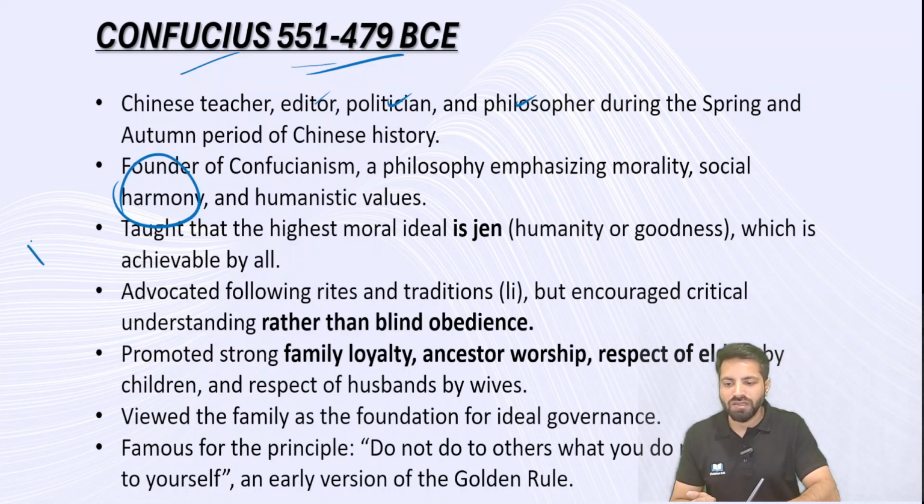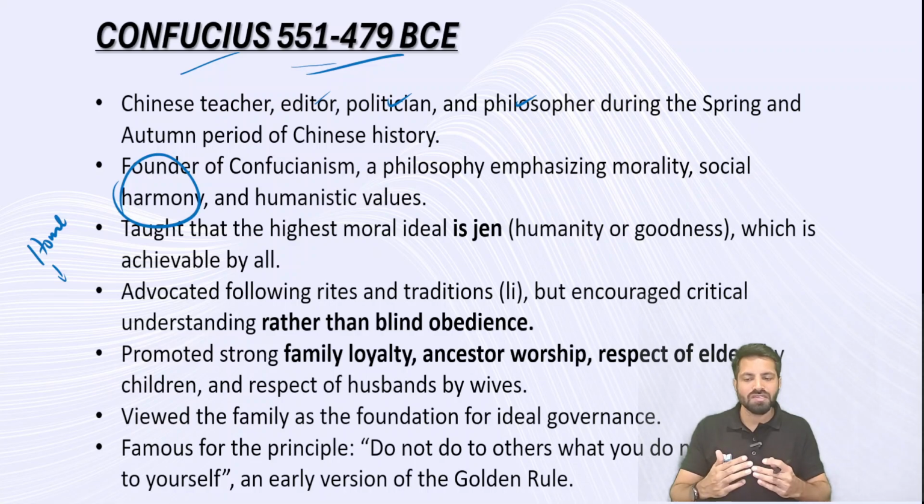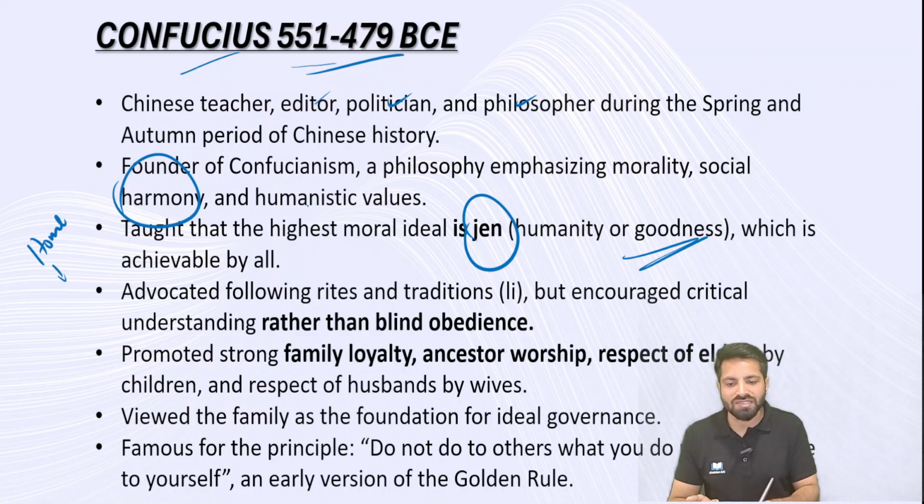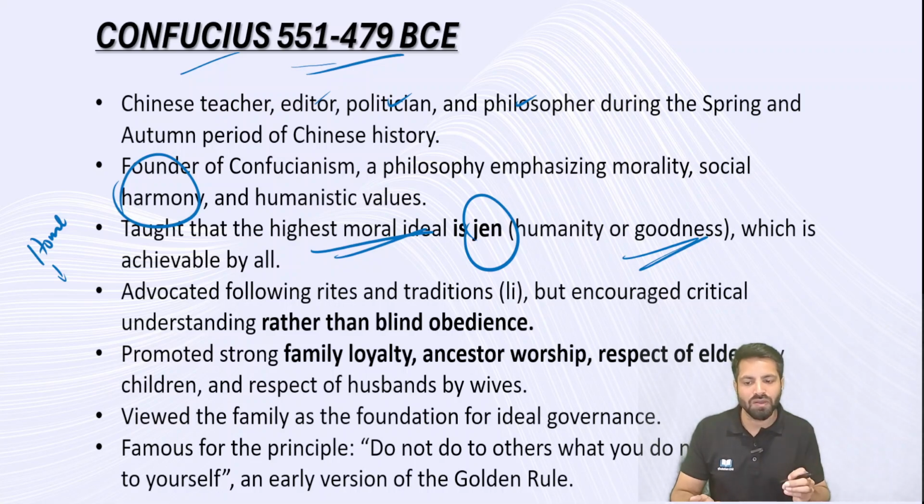One thing is, there should be harmony inside the home. When there is harmony inside the home, the same thing can be seen at a social level. When there is harmony in a community, we can see harmony in the country. So harmony is one of the basic virtues or values. He also talked about ren, which is considered humanity and goodness. This is another core principle, which he mentions as the highest moral ideal that is required, and everybody can achieve this. If I want to be moral, the basic thing I need to have is humanity and goodness. So the core philosophical values supported by Confucius are harmony, humanity, and goodness.